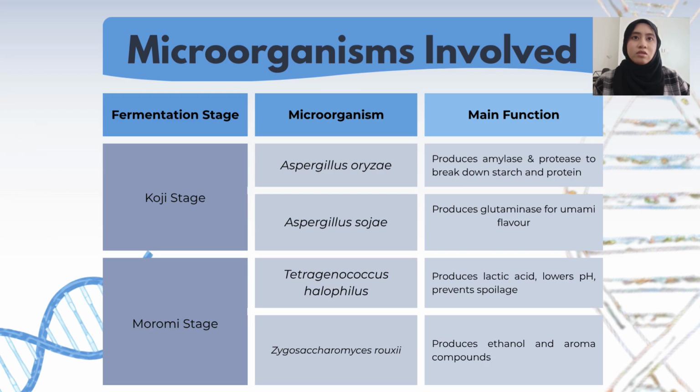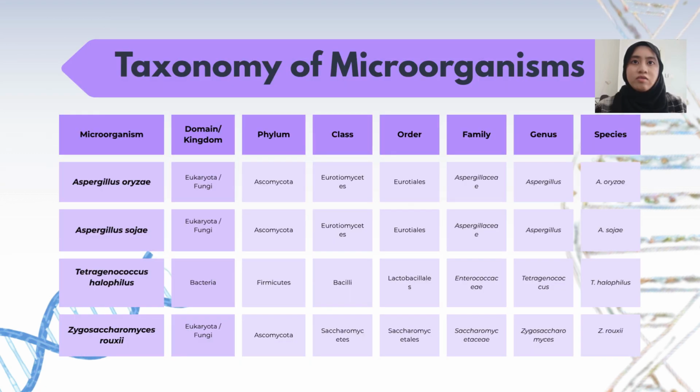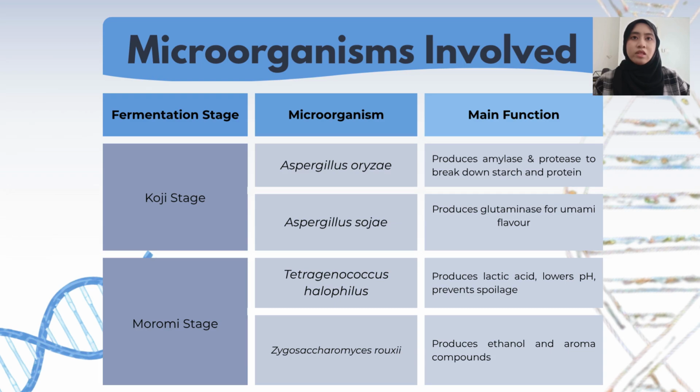Finally, the salt-tolerant yeast Zygosaccharomyces becomes active. It is from domain Eukarya, kingdom fungi, phylum Ascomycota, class Saccharomycetes, order Saccharomycetales, family Saccharomycetaceae, and genus Zygosaccharomyces. This yeast converts sugar into ethanol and produces aroma compounds that give soy sauce its characteristic rich aroma.